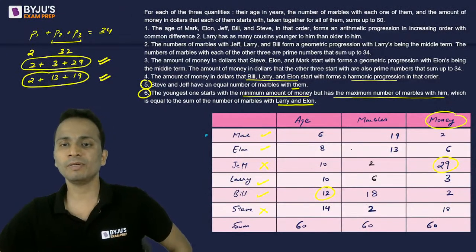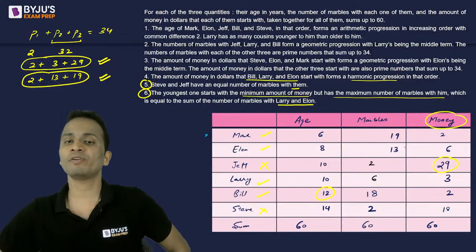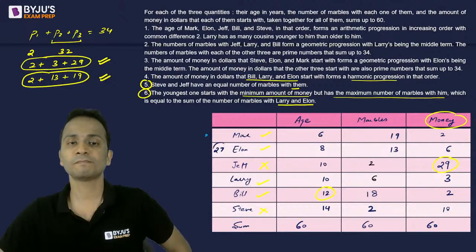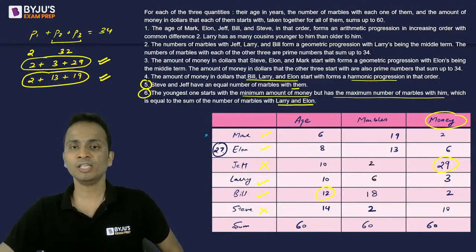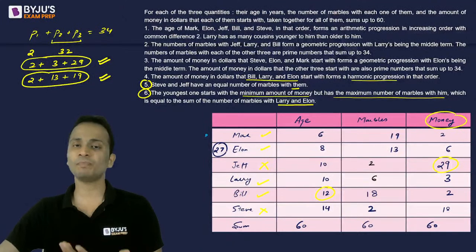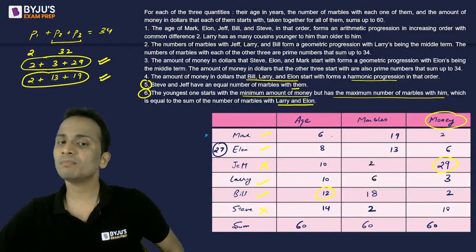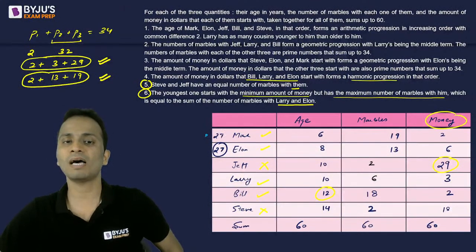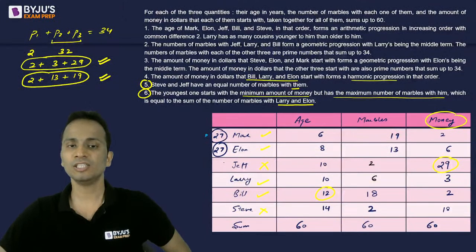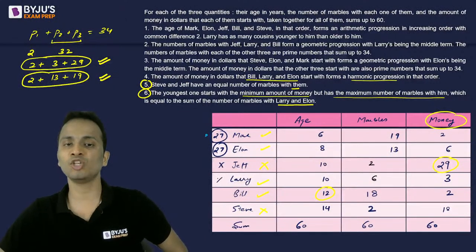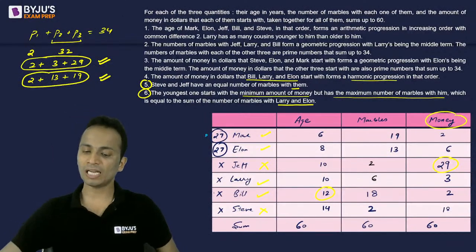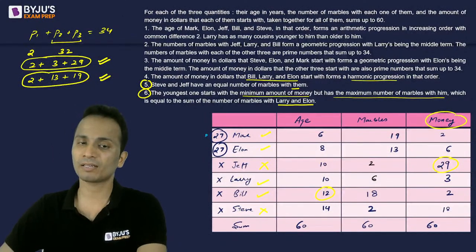So for Elon, the sum is 8 plus 13, 21, 21 plus 6 is 27. I'm writing it on the left hand side. So I'll just need to check which other person is showing the sum of 27. 19 plus 6, 25 plus 2, 27. Mark is showing that. Jeff is not showing the sum of 27, not Larry, not Bill, and not Steve. So the answer for this question will be Mark.